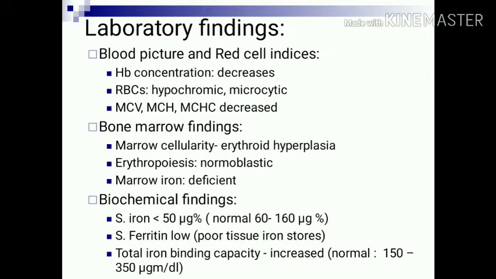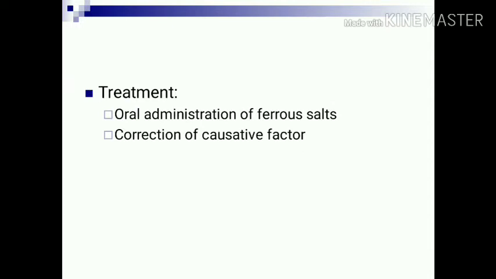And biochemical findings: serum iron is less, under 50 microgram percent, normally it should be 60 to 160 microgram percent. Serum ferritin is also low, which indicates poor tissue storage of iron, and total iron binding capacity is increased, normal being 150 to 300 micrograms per deciliter. Treatment is oral administration of ferrous salts as well as correction of the causative factor. In severe anemia, parenteral iron is also administered.